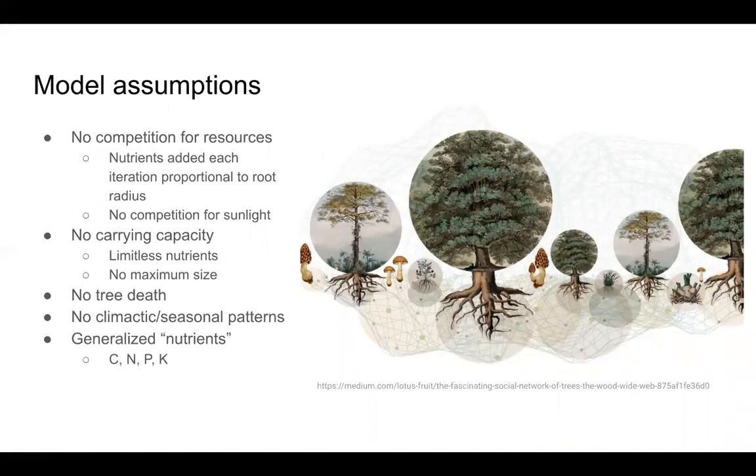For example, there was no competition between the tree species, and there was also no carrying capacity, such as there were limitless nutrients. This was less biologically relevant, but made the visualization a little easier. There were also no tree deaths, or the visualization kept growing, and there were no climatic or seasonal patterns. We also generalized nutrients, whereas in reality, these different nutrients might cycle through the forest differently. There are ways that we could add those parameters in later, but those are assumptions that we had for now.